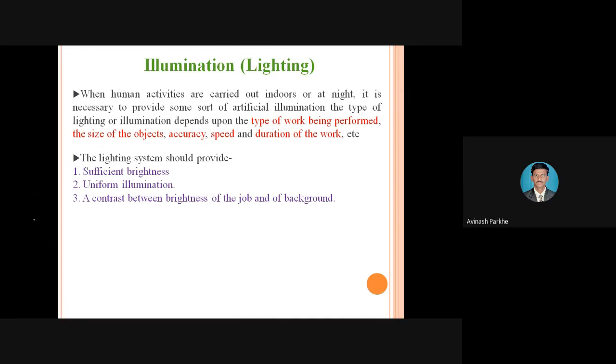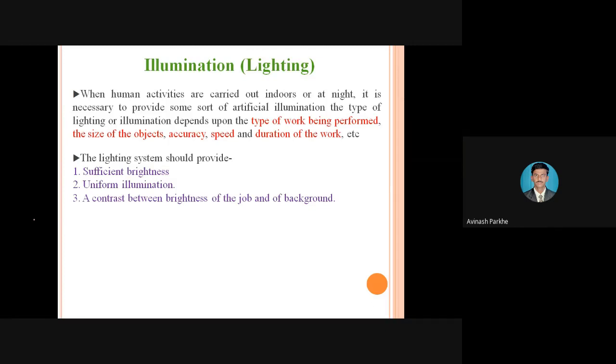Therefore, illumination and lighting also affect the performance of the operator. Wherever heavy duty applications are there, we can provide normal light, which should not affect the performance of that operator, so that the operator can work in an effective manner. Wherever high intensity light is required to measure small dimensions, and full attention and concentration are required at that location, we have to provide the high intensity light.